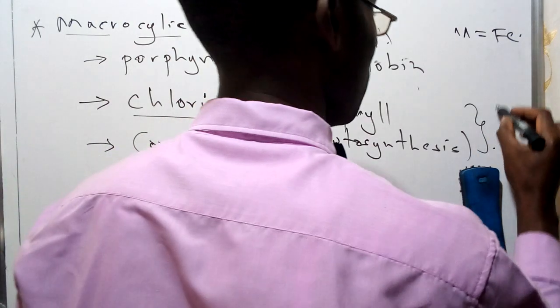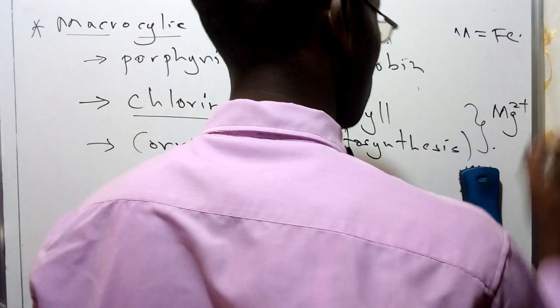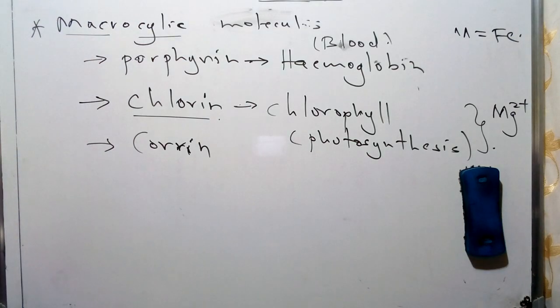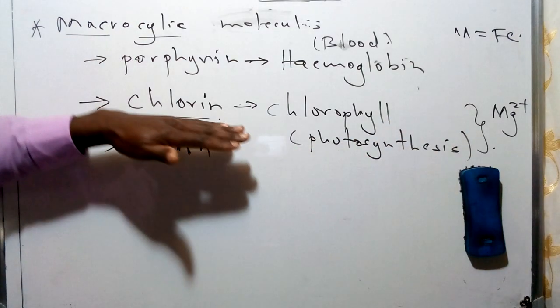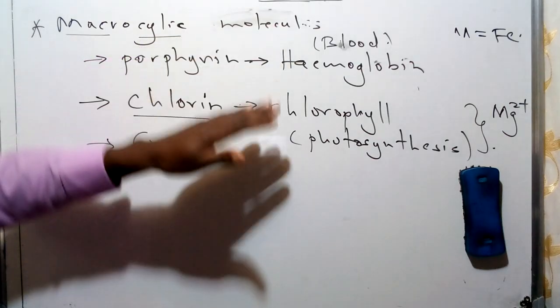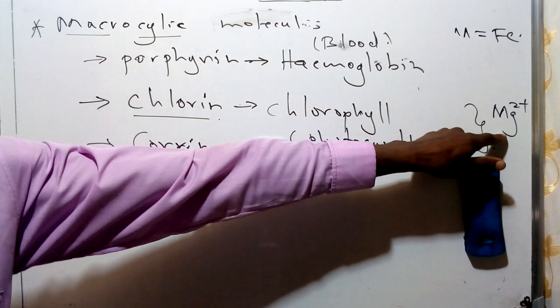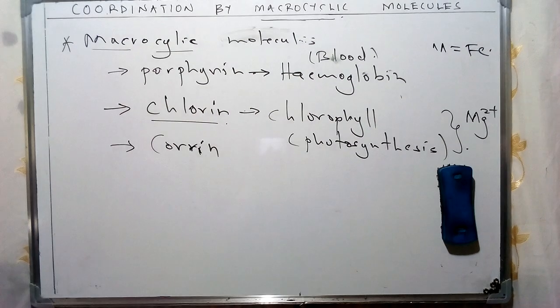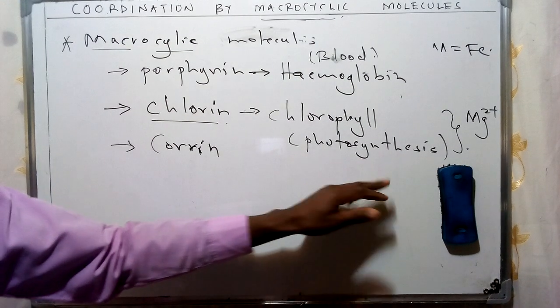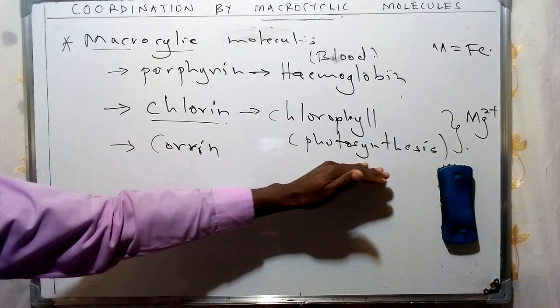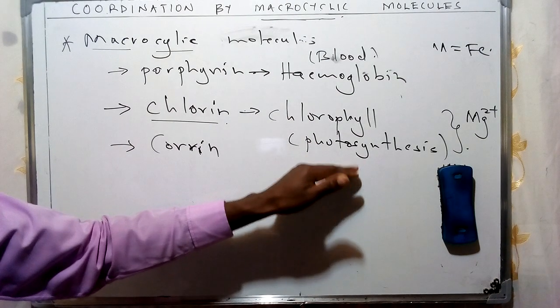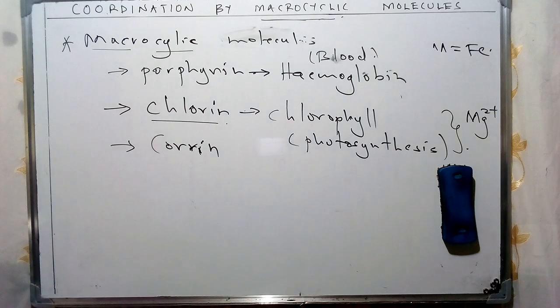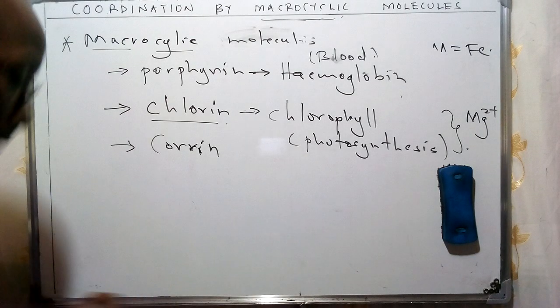And this is achieved when the metal center consists of a magnesium ion. So this macrocyclic molecule coordinated to a magnesium ion consists of this specific kind of chlorophyll, which is a green pigment that is responsible for trapping light energy for the process of photosynthesis.